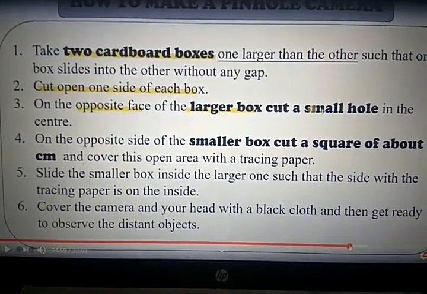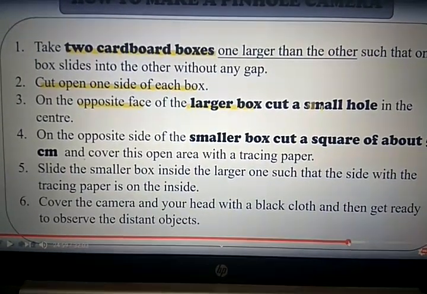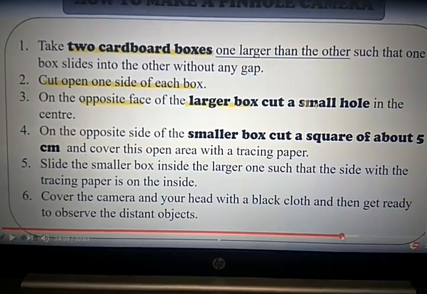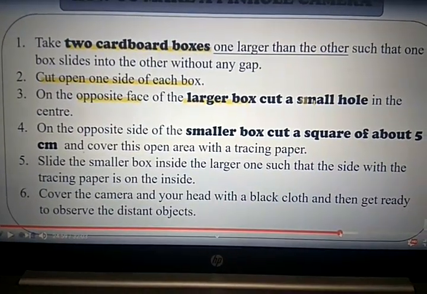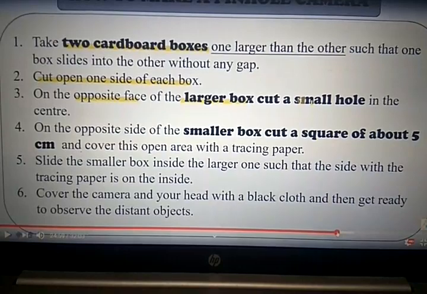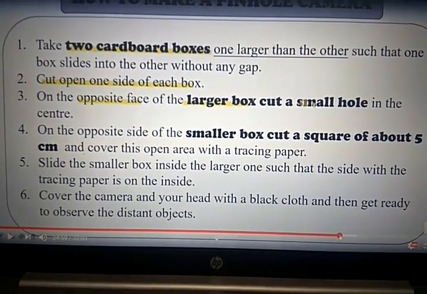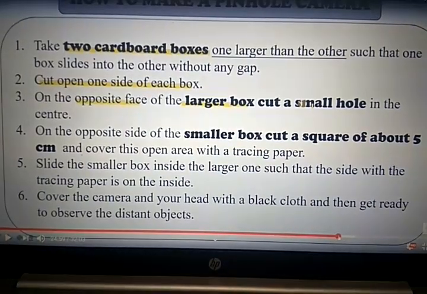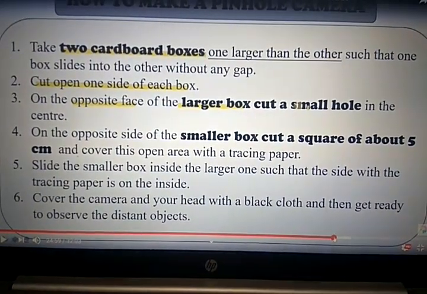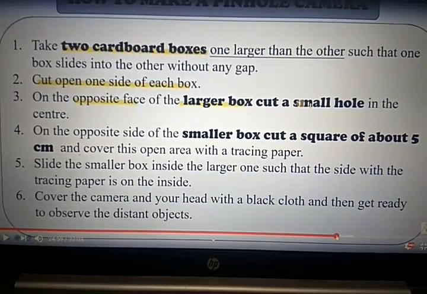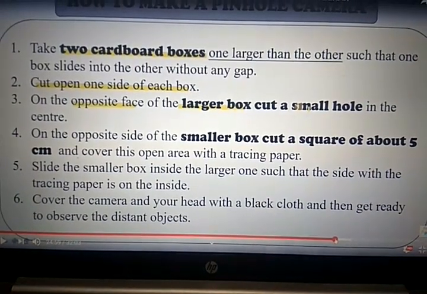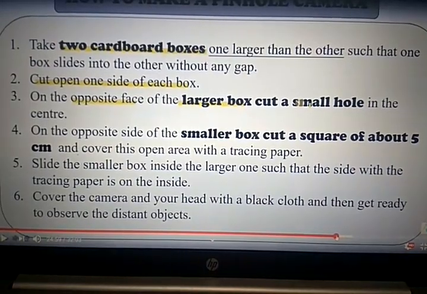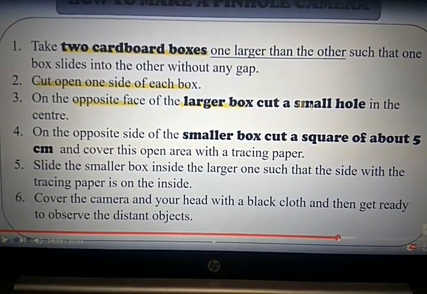Student, here is the procedure for how to make a pinhole camera. First of all, take two cardboard boxes, one larger than the other, such that one box slides inside the other without any gap. Now cut open one side of each box. On the opposite side of the face of the larger box, cut a small pinhole in the center.